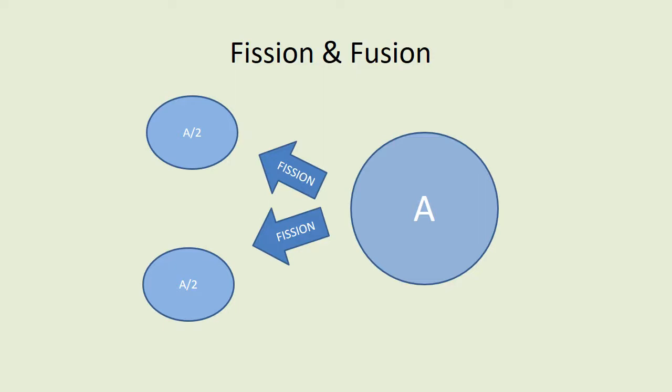When a heavier atom is bombarded, it breaks into two smaller atoms. So I'm specifically saying fusion is the combination of two smaller nuclei forming one nucleus, and fission is the breakdown of a heavier atom into two smaller atoms.